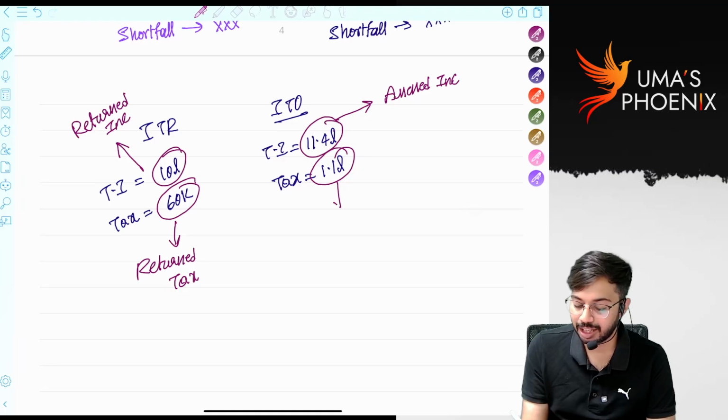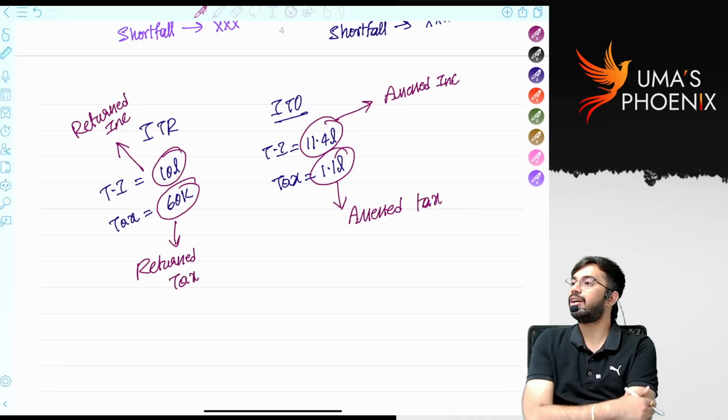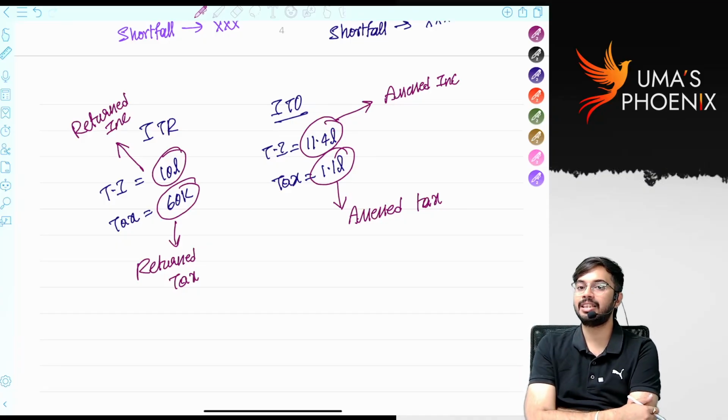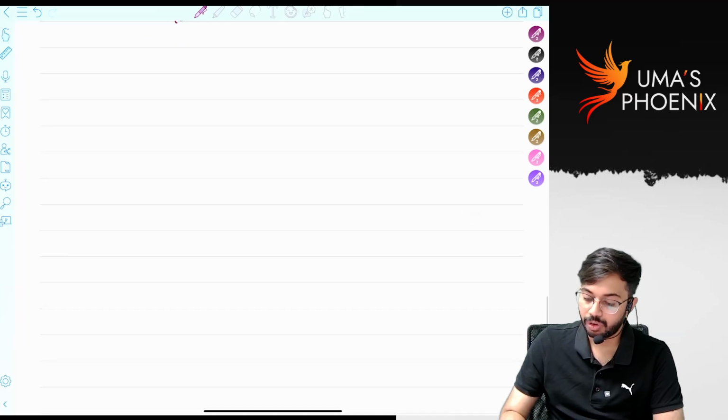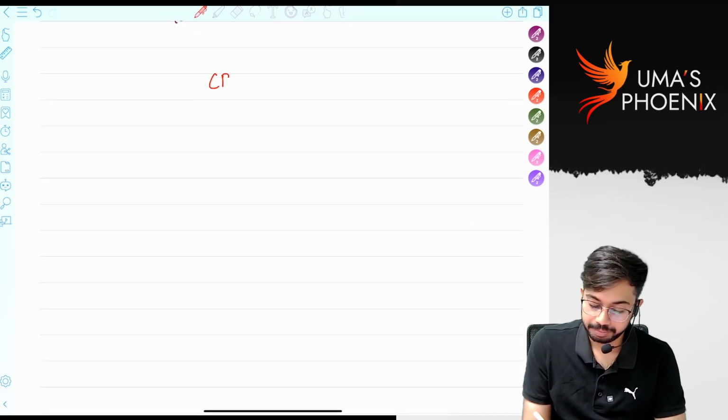Whatever the tax on assessed income is there, that we call as assessed tax. So with this, did you understand the difference between assessed tax and returned tax? Is it clear? Now, what is current previous year?